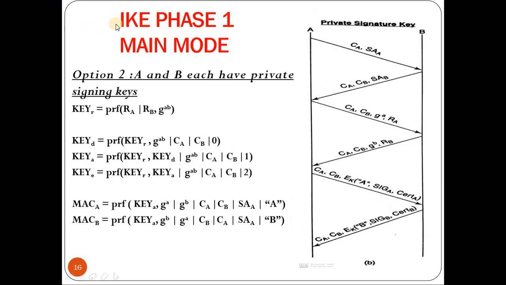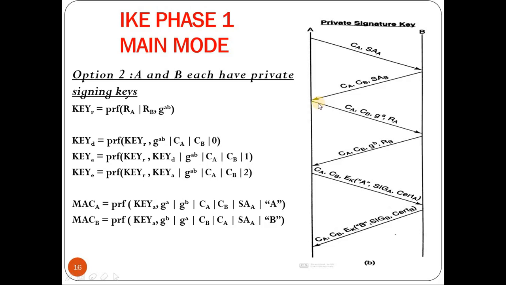Next, we'll go through IKE phase 1 main mode, second option, that is, A and B each have the private signing keys. So in this case, initially A will send a message which comprises CA, that is cookie A, along with SA of A, which is the cryptographic algorithm that is proposed by A. Similarly, B will send the cookie A, cookie B, and SA of B, that is again the cryptographic algorithm that is proposed by B.